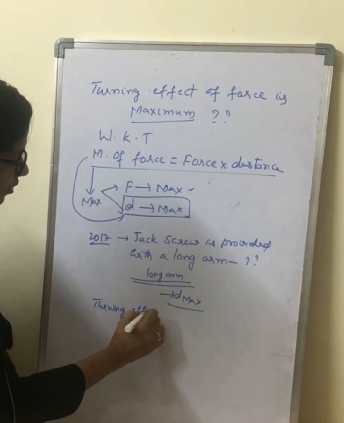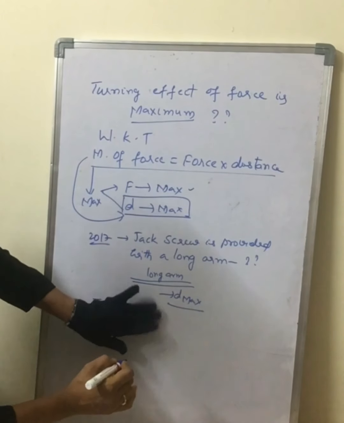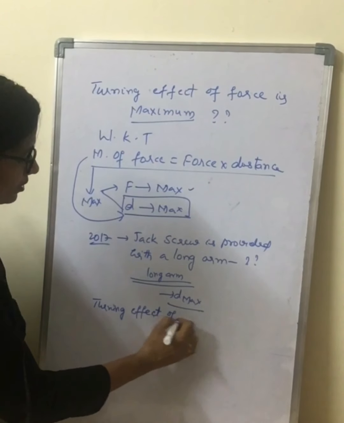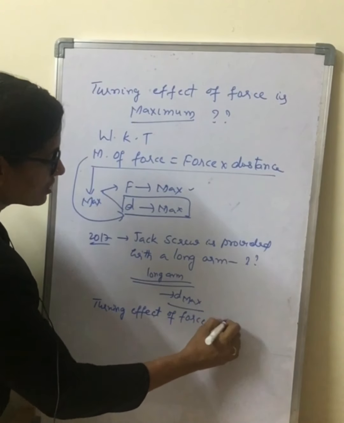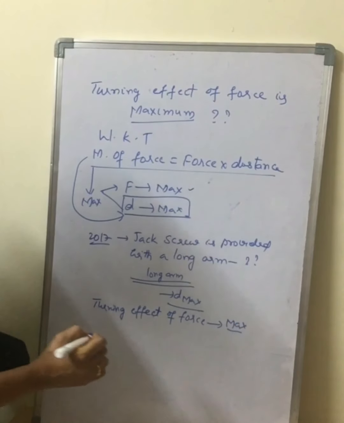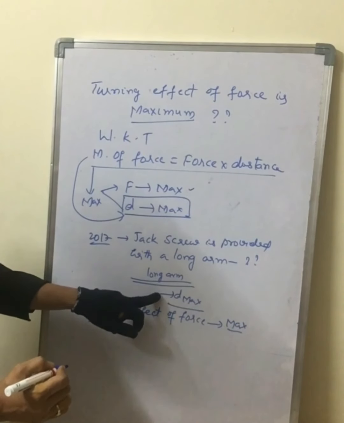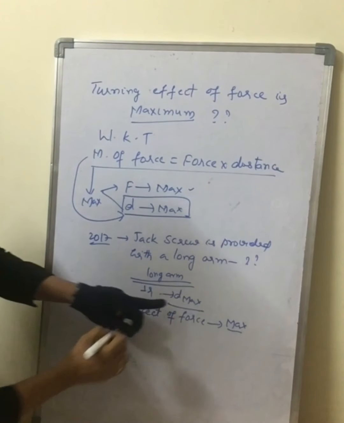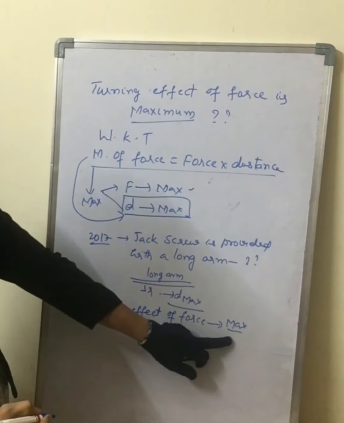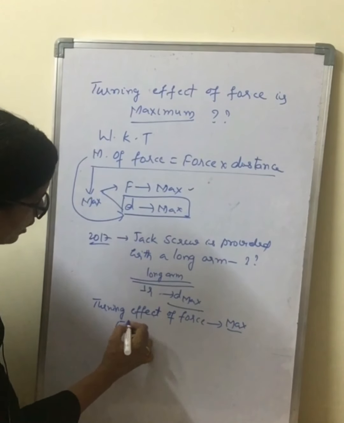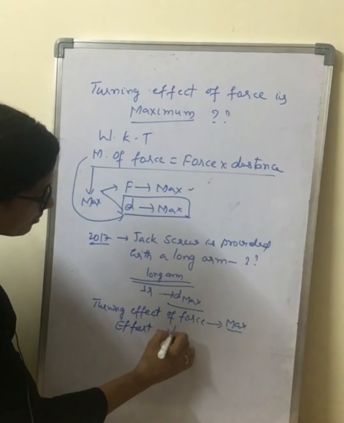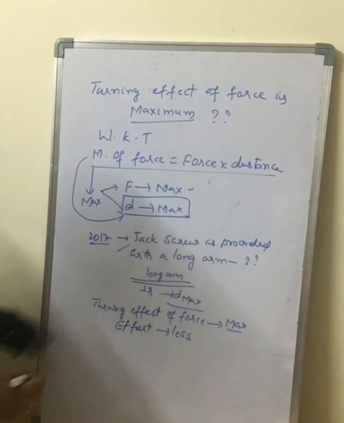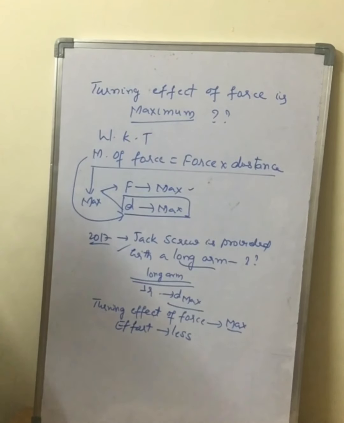The turning effect of the force is maximum. Therefore, by increasing the perpendicular distance, the turning effect of the force will be maximum and the effort will be less. Therefore, the jack screw is provided with a long arm. Is this answer clear to you, children? Yes. We shall move to the next one.